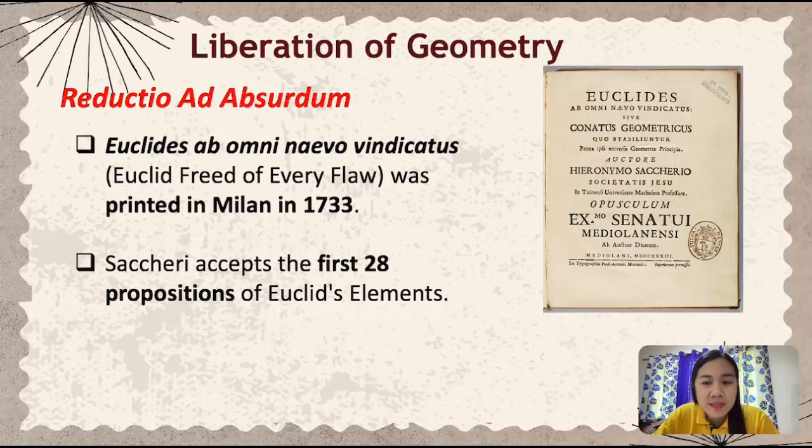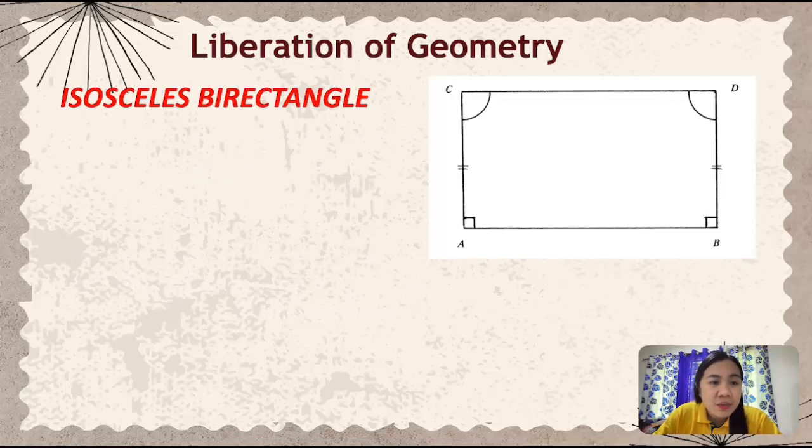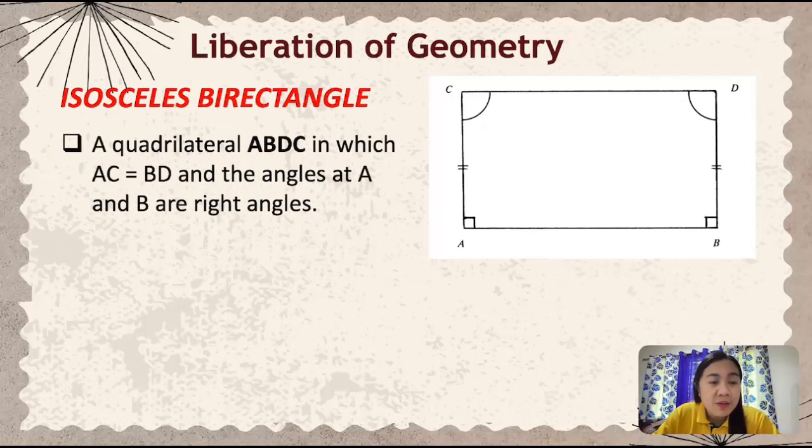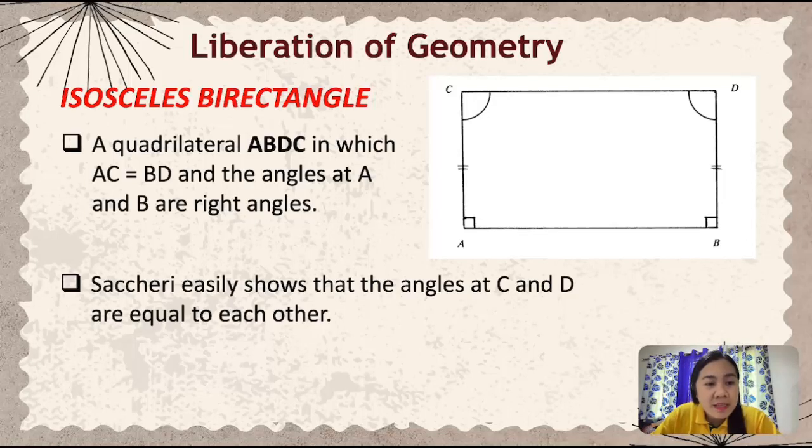In this work, Saccheri accepted the first 28 propositions of Euclid's Elements, which do not require the fifth postulate for their proof. Let us consider this isosceles birectangle, a quadrilateral ABDC in which AC is equal to BD and the angles at A and B are right angles. So Saccheri easily shows that the angles at C and D are equal to each other.